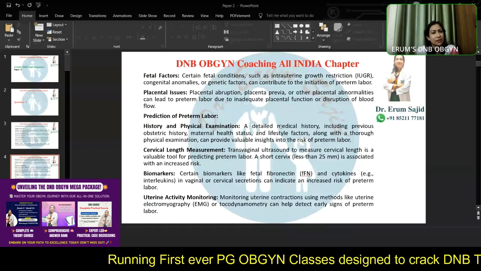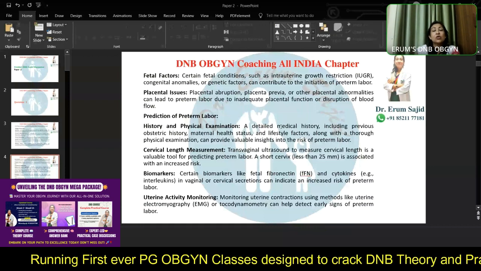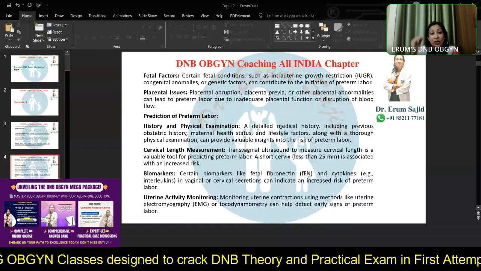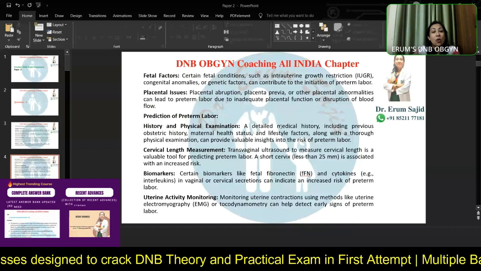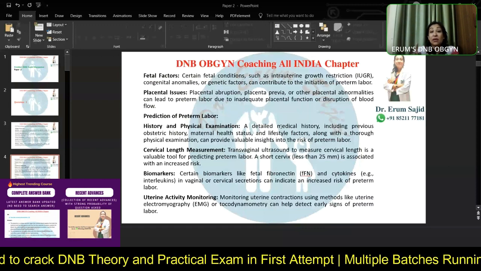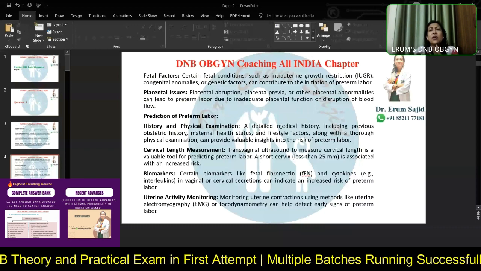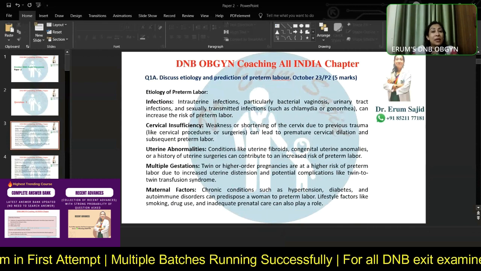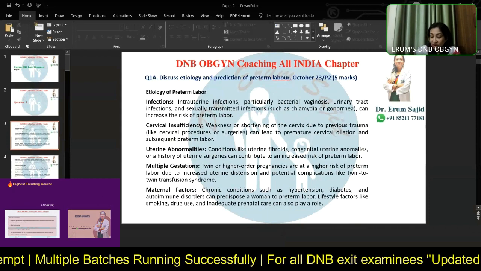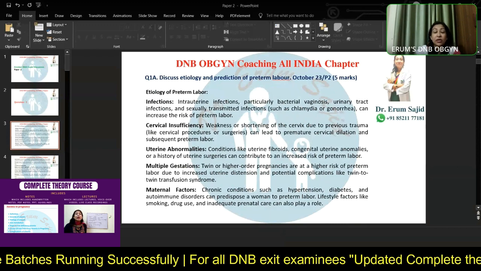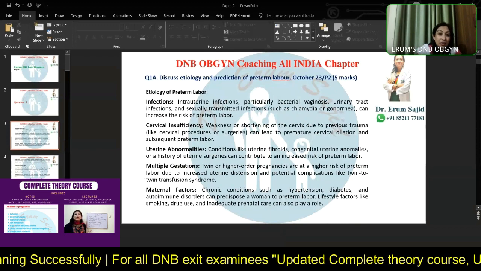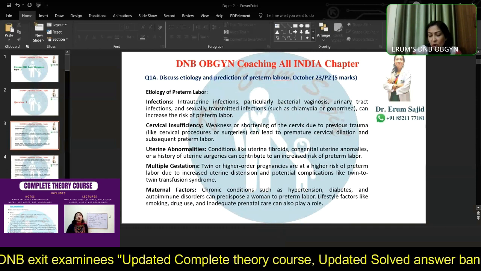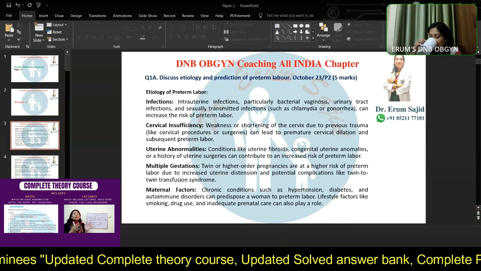Now, how would you predict this preterm labor? How would you do that? So first of all, you always start with history and physical examination. So now again, look at the headings. How? By history, by physical examination, by the cervical length measurement, by certain biochemical markers. And which is the most important biochemical marker for predicting preterm labor, guys? Quickly, everybody in the chat box. The most important biochemical marker to predict preterm labor, which we very often use, is...